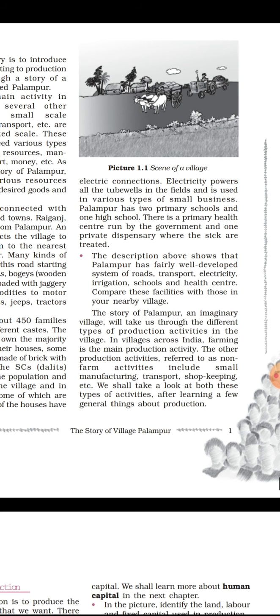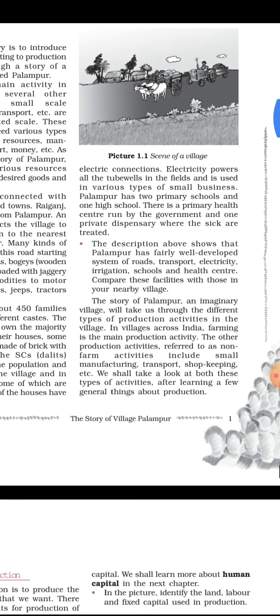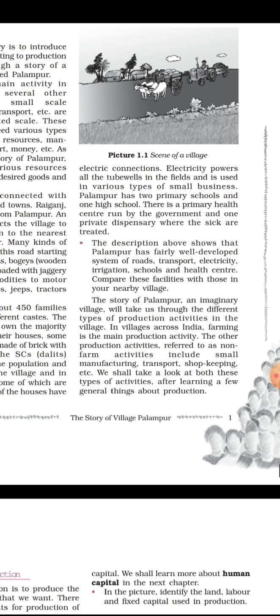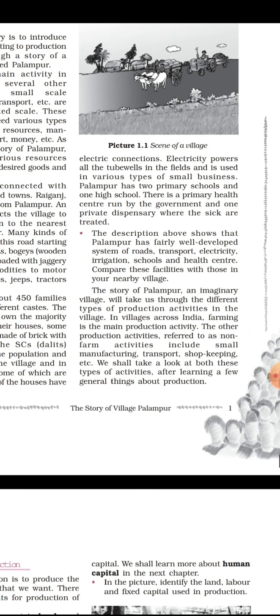Now the story of Palampur, an imaginary village, will take us through the different types of production activities in the village. Through the story of village Palampur, we will see the different types of production activities involved in the village. In villages across India, farming is the main production activity. As we know, our country India is an agrarian or agro-based country. So in most villages of India, farming is the main production activity.